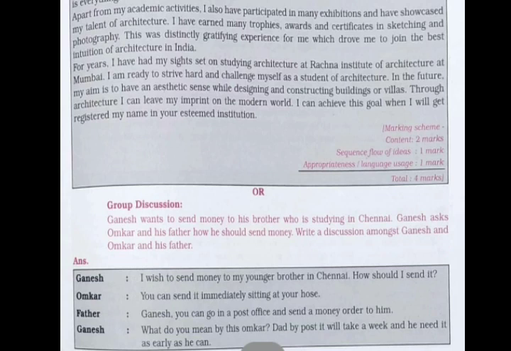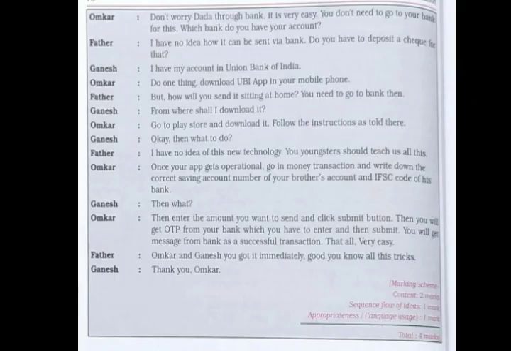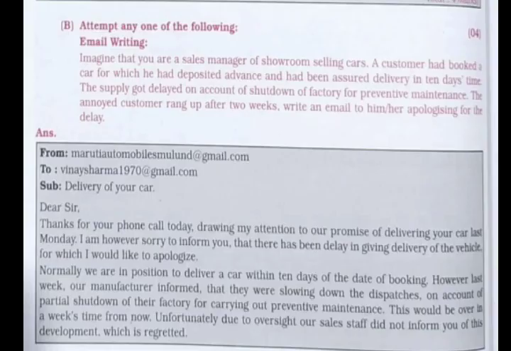So the next option with drafting the message and SOP is group discussion, and you can see in this question that the group discussion is to be made between Ganesh and Omkar and his father. So here the marking scheme is content 2 marks, sequence of ideas 1 mark, and again appropriateness and language 1 mark. Similarly, we have question number 4b. In that again we have 3 options, that is email writing, report writing and interview writing. So this question carries 4 marks again.